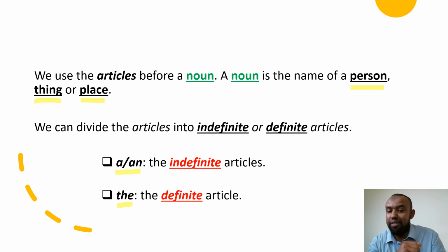The definite article is the, and the indefinite articles are a and an. Clear so far? Very good. Now in the next example, we will be looking at how we use the indefinite article a. Good. Let's continue.